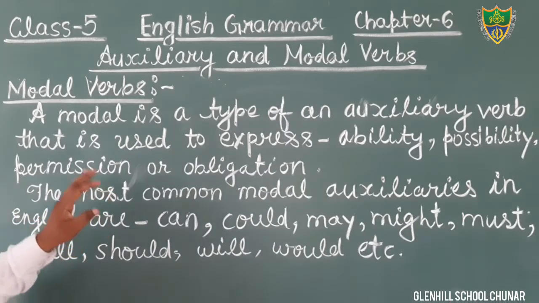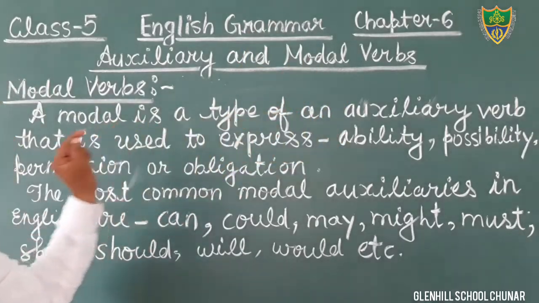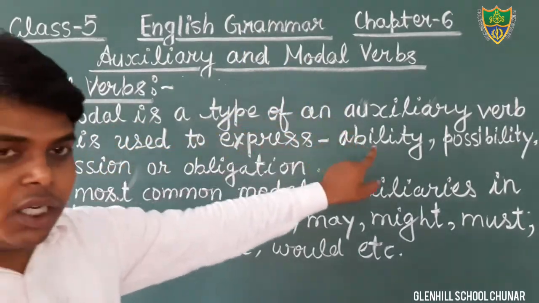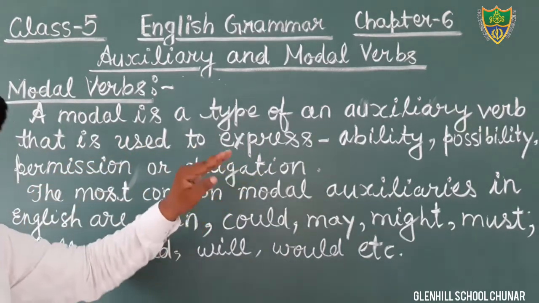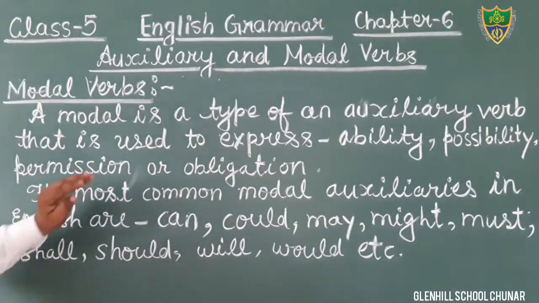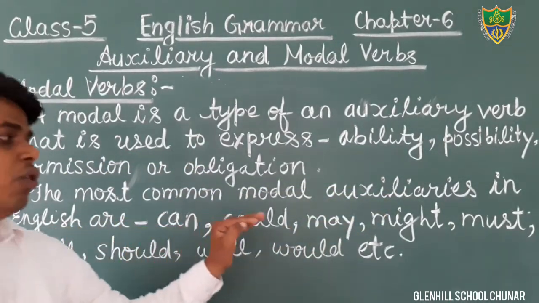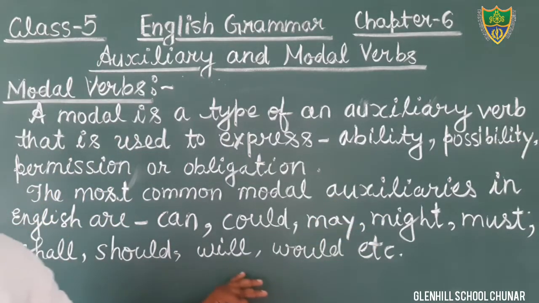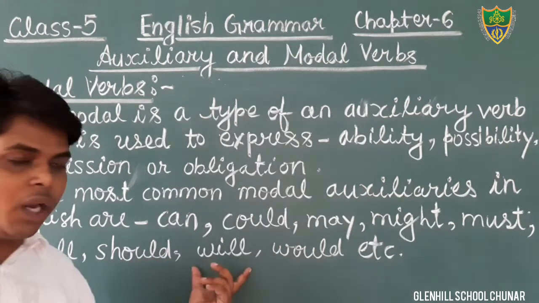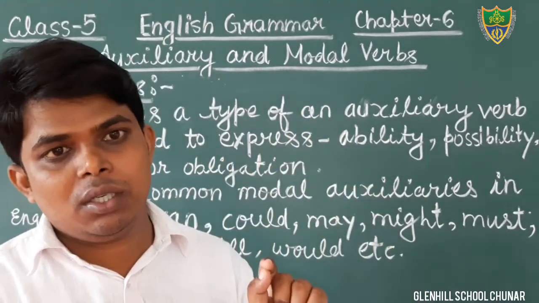First of all, a modal is a type of auxiliary verb that is used to express ability, possibility, permission, obligation or suggestion. There are so many. The most common modal auxiliaries in English are can, could, may, might, must, shall, should, will, would. The words shall and will we also use as helping verbs in the future tense.